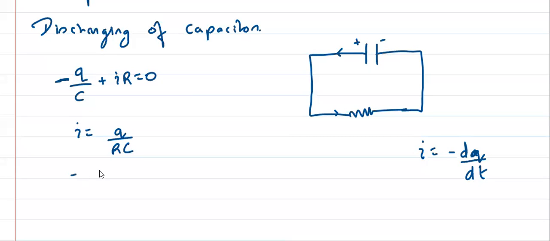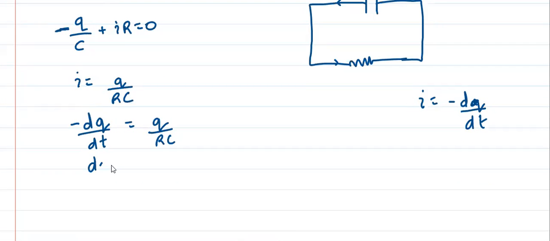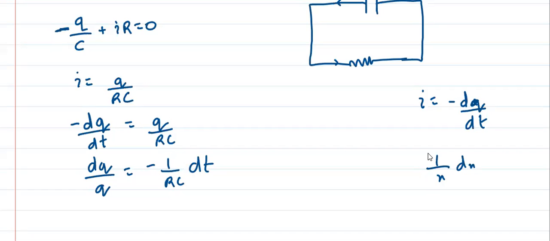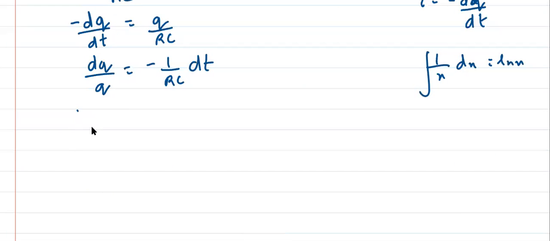So minus dq by dt is equal to q by RC. So q comes here, dt goes there. So it becomes dq by q is equal to minus 1 by RC into dt. Yes or no? It's easy, comparatively easy. And we know the integration of 1 by x dx is equal to ln x. So the integration of 1 by q dq is equal to minus 1 by RC integration of dt.